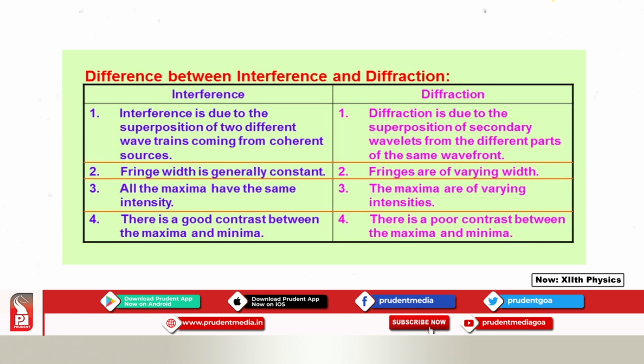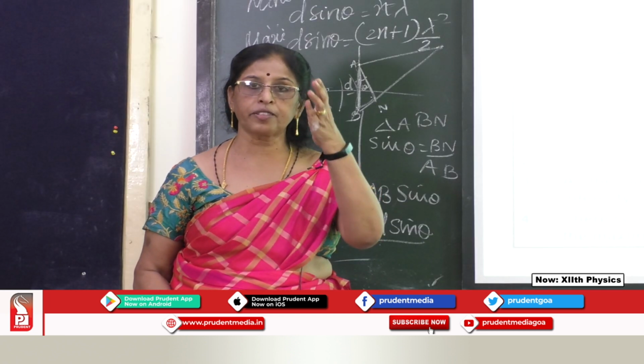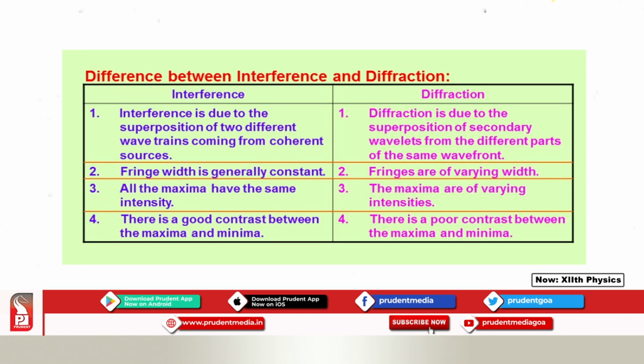Now this is the difference between them. Interference is due to the superposition of two waves traveling in the medium, whereas diffraction is due to the superposition of secondary wavelets from different parts of the same wavefront. One wavefront, different parts they meet. In interference the fringe width is constant, while in diffraction the fringe widths are varying.